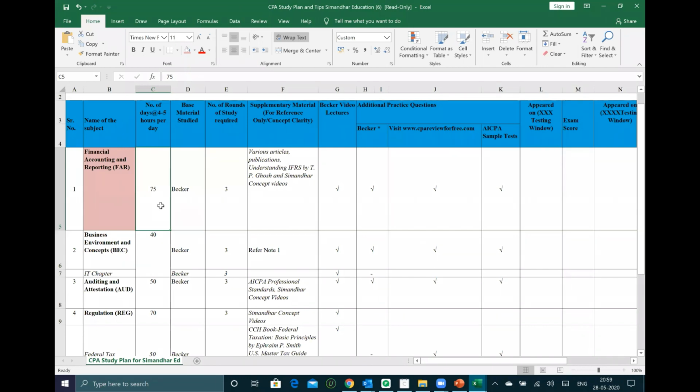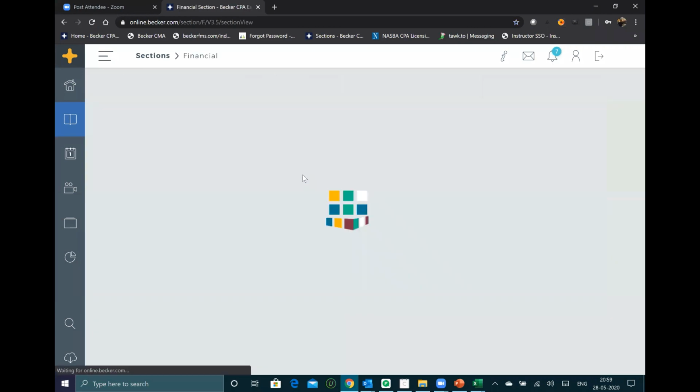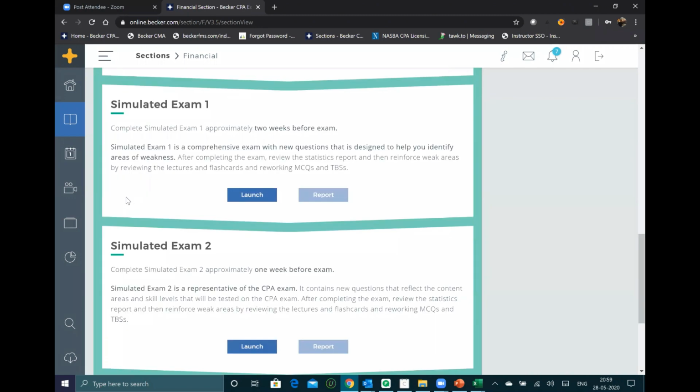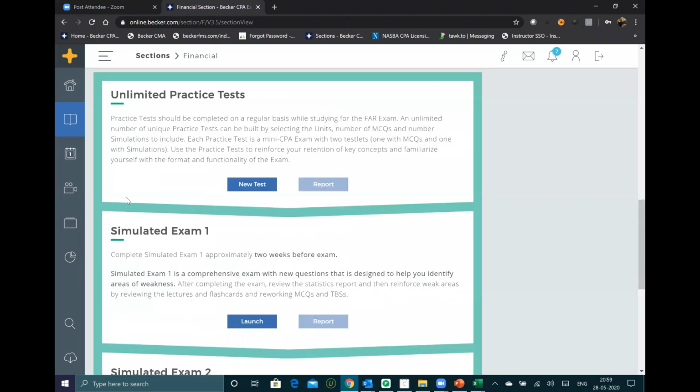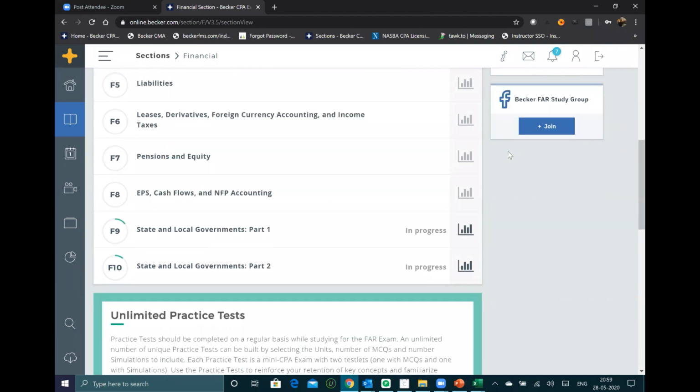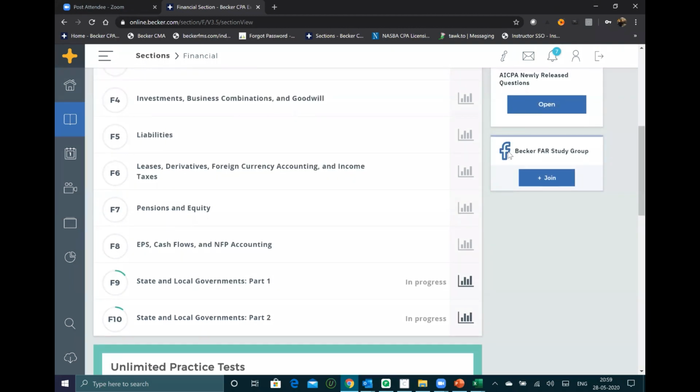So again, coming back to FAR and the Becker software, I hope everyone is able to see the Becker software. Mock tests are very, very important. Simulated exam 1, simulated exam 2, don't leave any mock test. You have the Facebook study group of Becker. We are also very, very active in our WhatsApp study group and Telegram group, whereby students are asking, and I'm so happy that we have such a strong community network whereby people ask any questions.